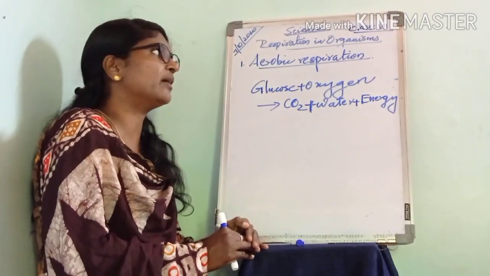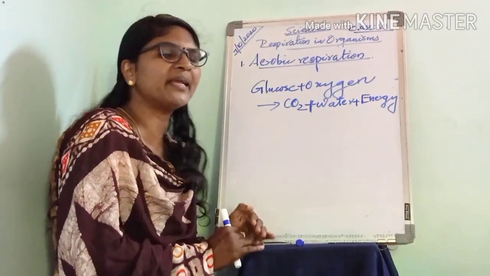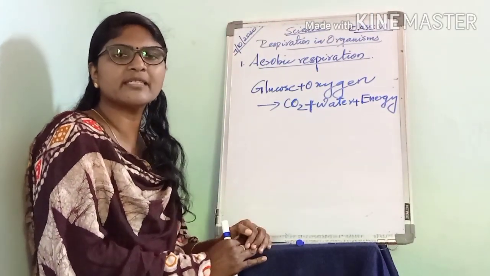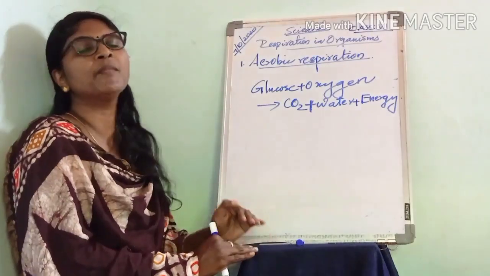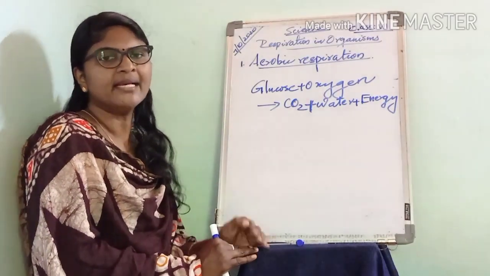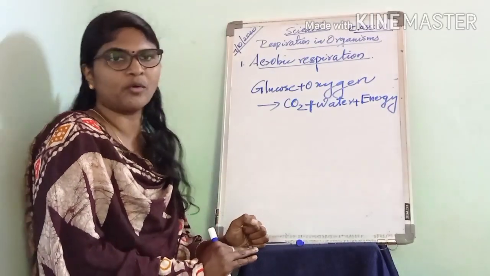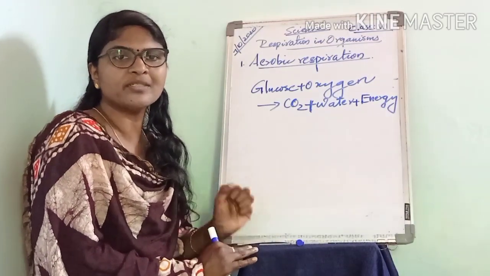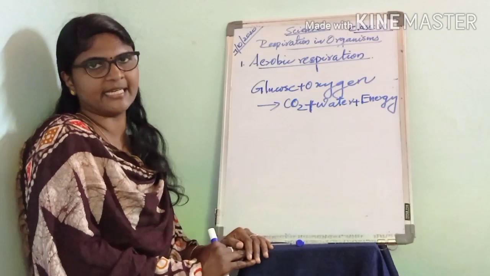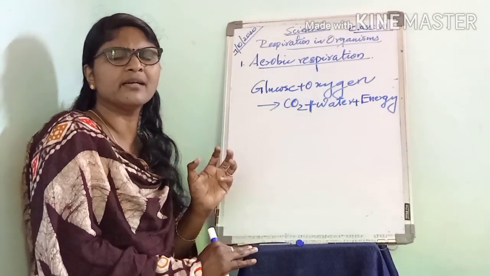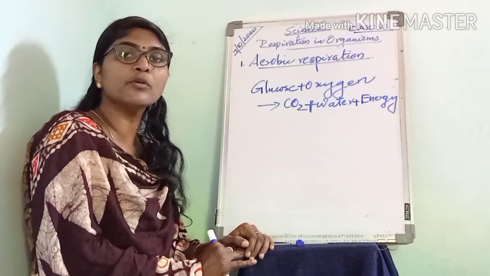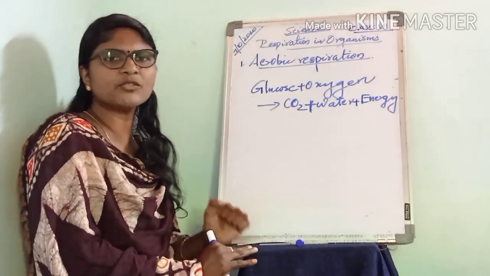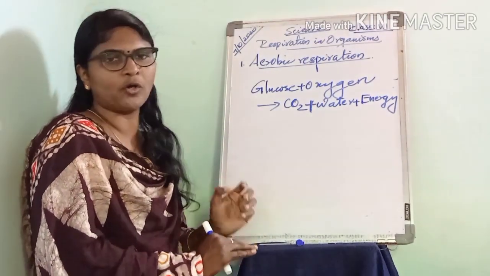That is, for aerobic respiration, organisms need a constant supply of oxygen.